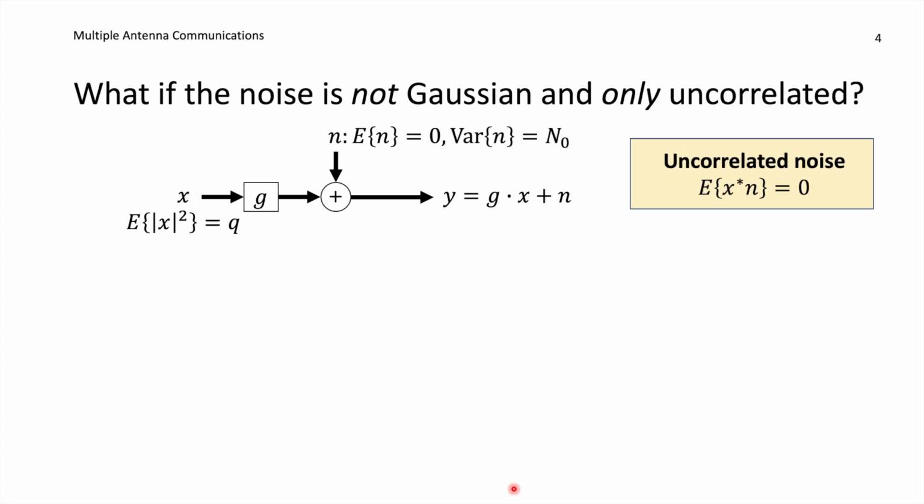But what if the noise is not Gaussian distributed, and it's not necessarily independent, say that it's only uncorrelated? So we consider the same setup as before, but now the only thing we know about n is that it has zero mean, it has a variance that we call n naught, and it's uncorrelated with the input signal x. So if we take x conjugate times n, compute its expected value, it's equal to 0. Apart from this, it can have any distribution, and there could be a statistical dependency between x and n,